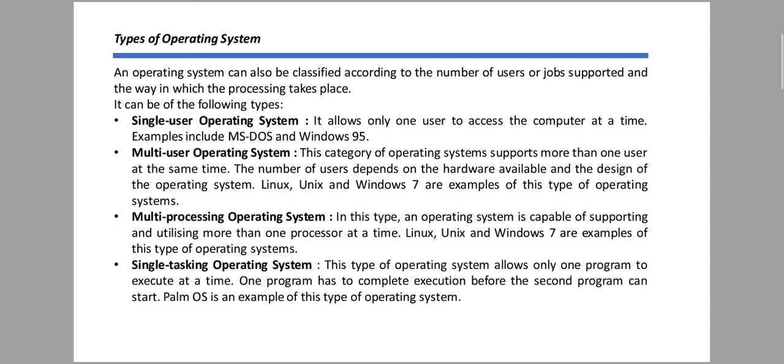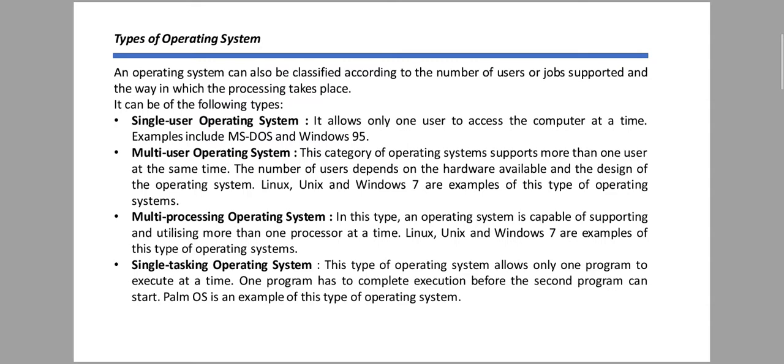Number 1 is single user operating system. That means only one user can access the computer at a time. Second is multi user operating system. This category of operating system supports more than one user at the same time.